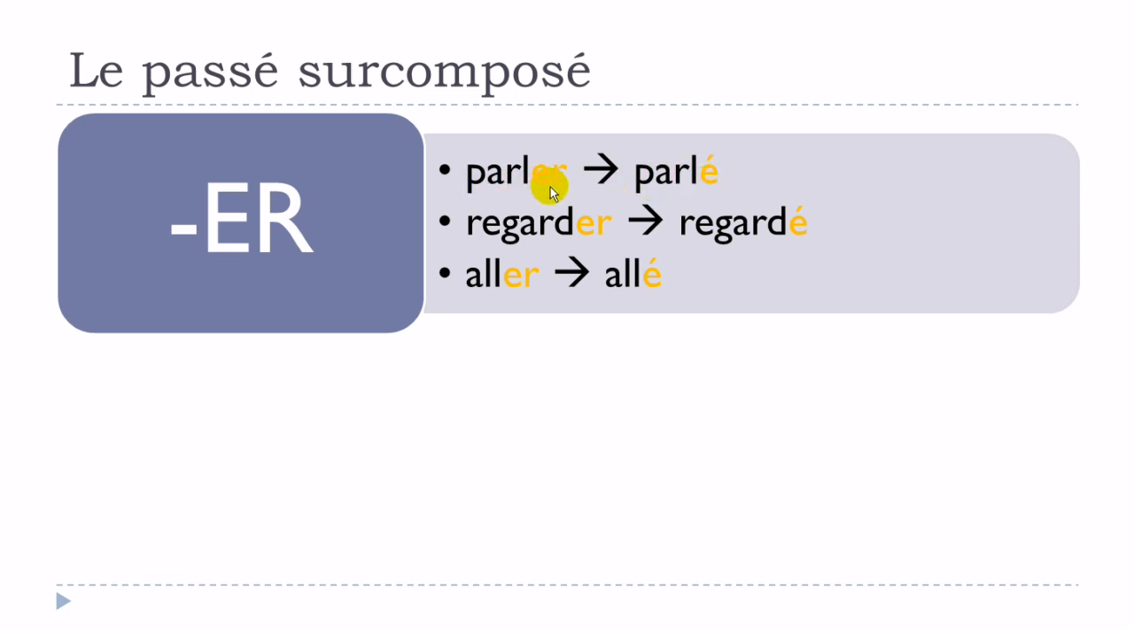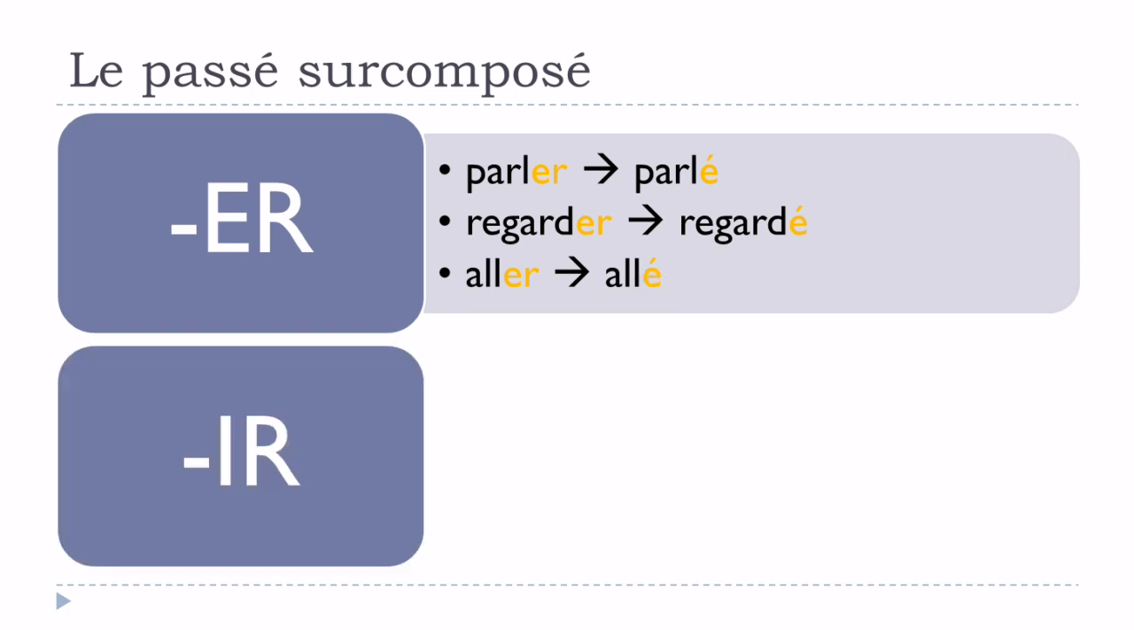So parler will become parlé. Phonetically it's the same, but then you write it differently. Regarder will become regardé. Same rule. And then aller will become allé. So even if aller doesn't belong to this first group of regular verbs, when we talk about the construction of this participe passé form, it's quite regular as well. So nothing tricky there.